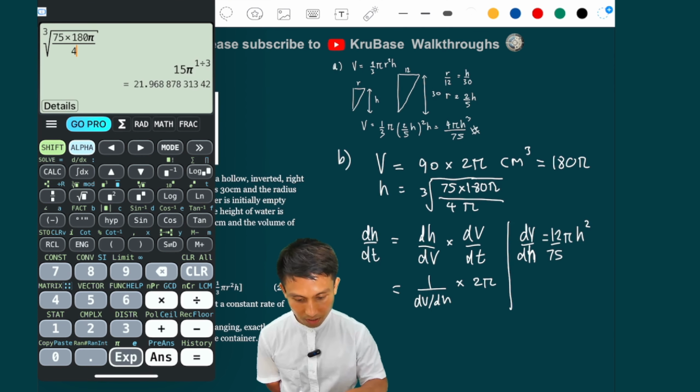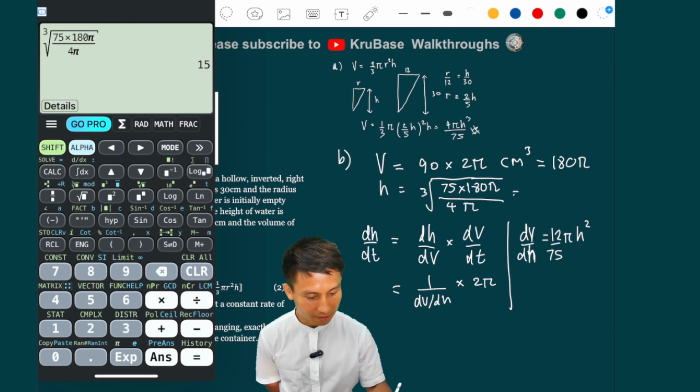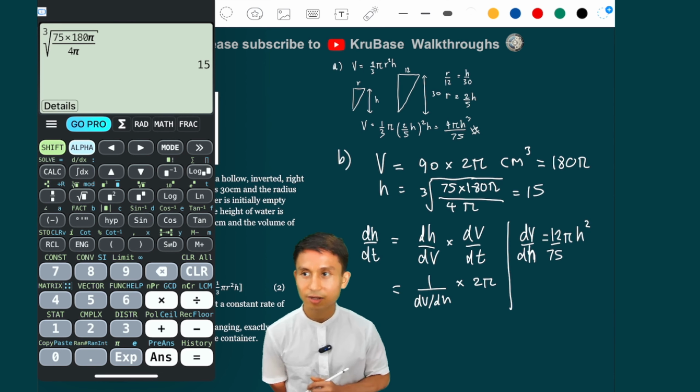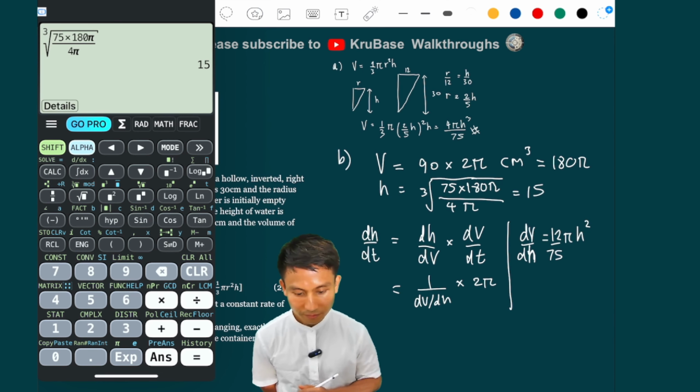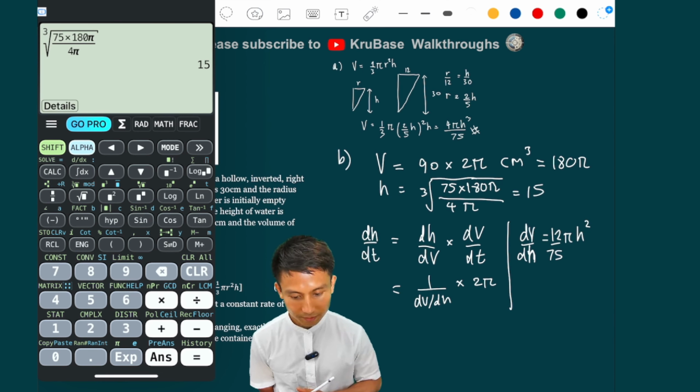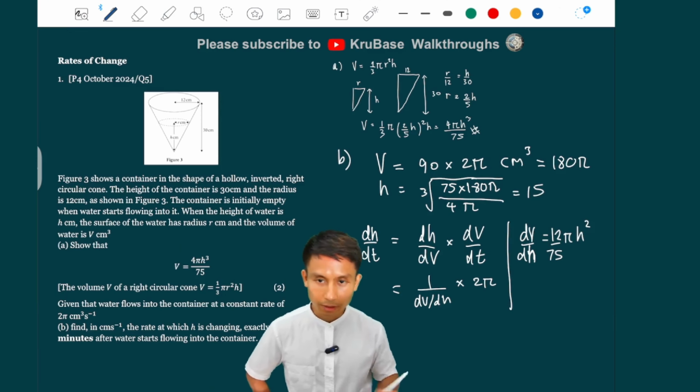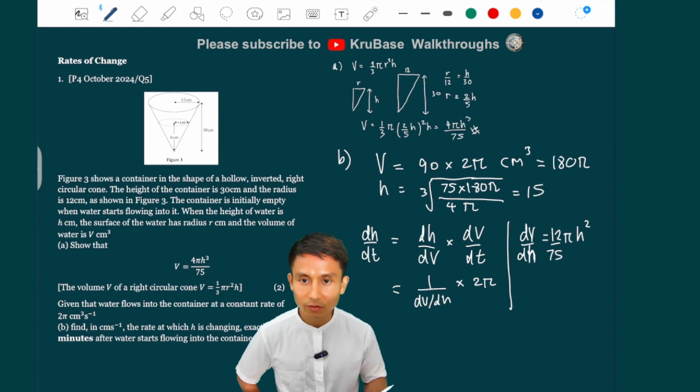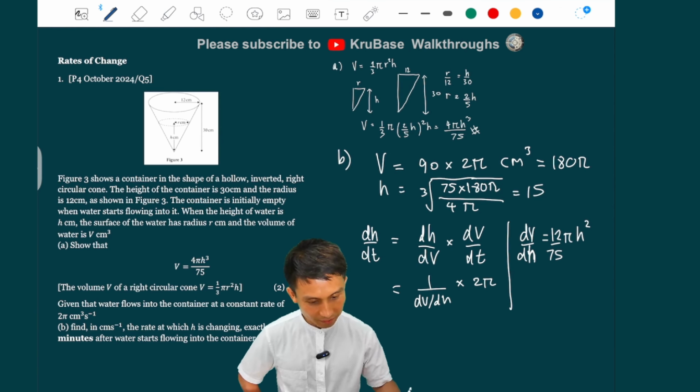Nice number there, right? Don't you think? Okay. Yeah, I think I'm happy with that. Let me just double check. Yeah, okay, that's good. So we're going to substitute the h equals 15 there into this to find the dv by dh first.